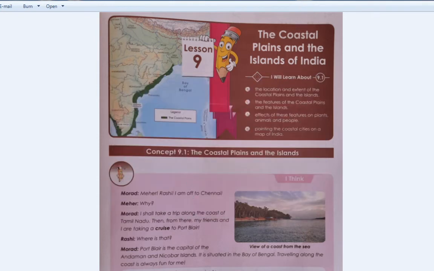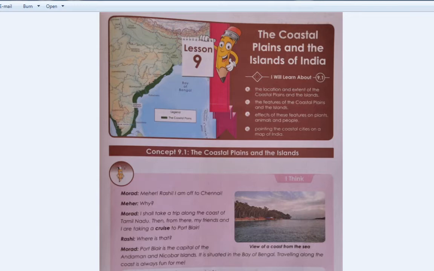Okay. Then here we have one question: Morad will be going on a cruise too. Do you know, students, what is meant by cruise? Yes, very good. Cruise is nothing but sailing in a boat or ship for sightseeing.